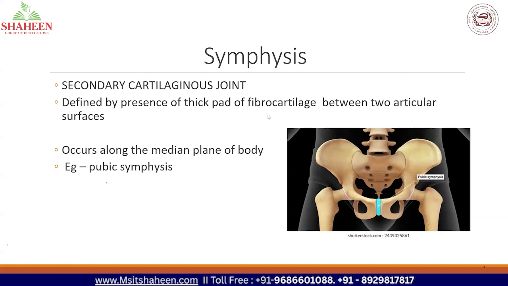So what is present in between the articulating surfaces? It is fibrocartilage. So it occurs along the median plane of the body. So it is always in the center, the median plane of the body. One example is the pubic symphysis. So here you can see the bone you are seeing. This one is the pelvis. And in the anterior part of the pelvis, you have a bone called the pubic bone. And in between the pubic bones, the green or blue colored structure you are seeing is the symphysis joint. So we call that joint the pubic symphysis.